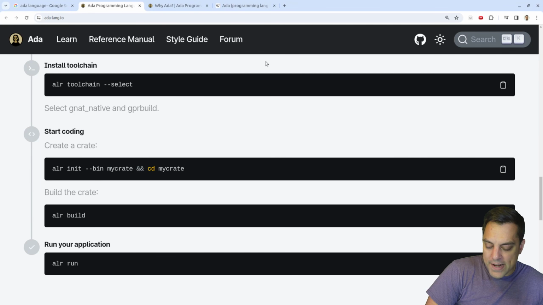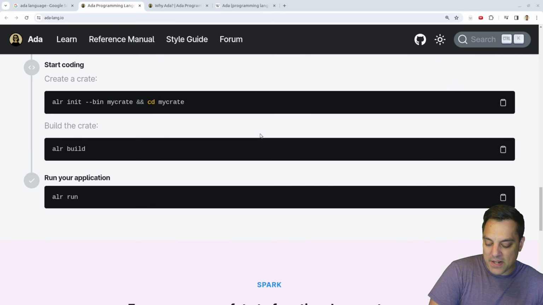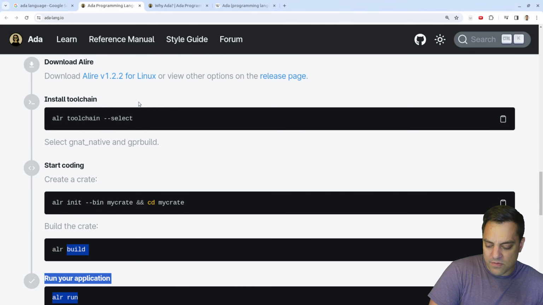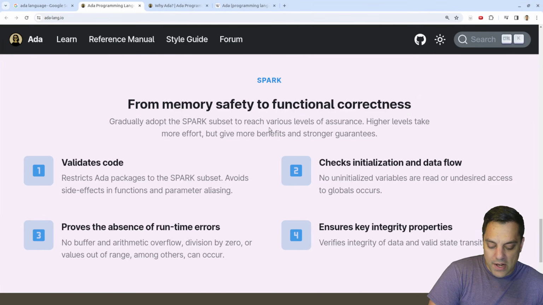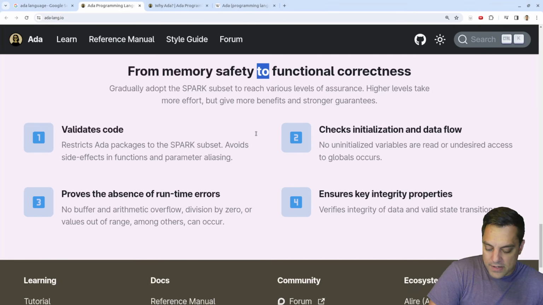Basically, they've got a crate. Now, we saw crates with Rust, but a similar idea with package management here. I mean, looks like they made it really simple here. So that might be a really nice ecosystem here in Ada that we're not so aware of. Let's see. From memory safety to functional correctness.